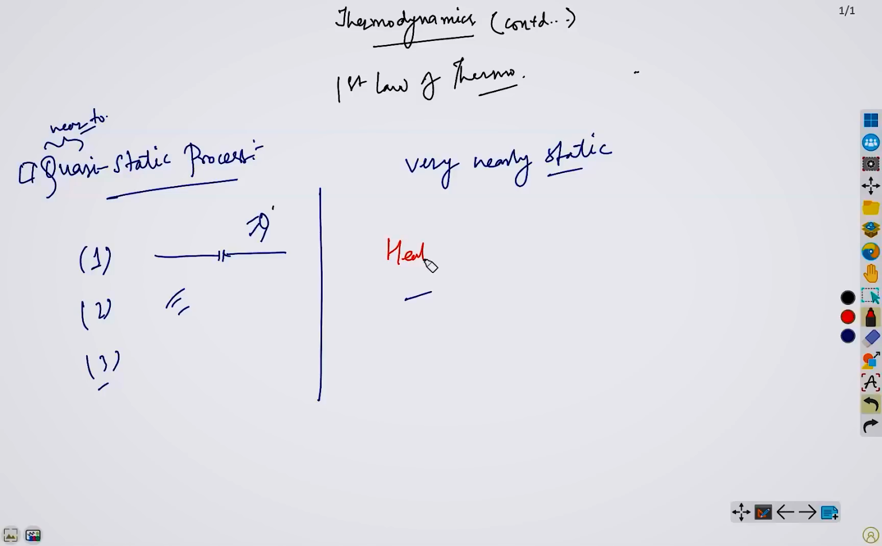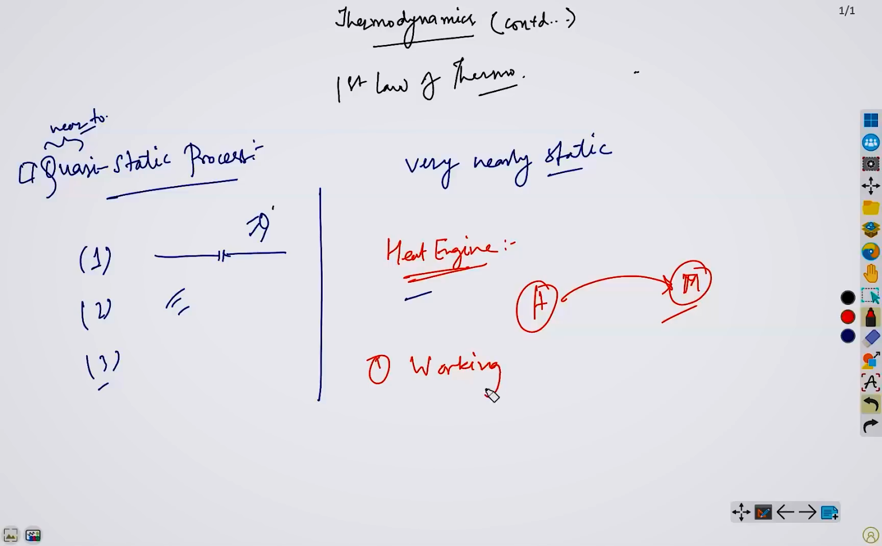Next, we will discuss heat engine. So what is it? Basically, it is a device that converts heat energy into mechanical energy. That means heat energy, or you can say thermal energy, is converted into work. Mechanical energy means work, right? Typically, a heat engine consists of three main components. You can say working substance, source, and the final one is sink.